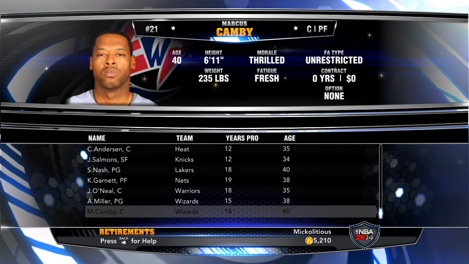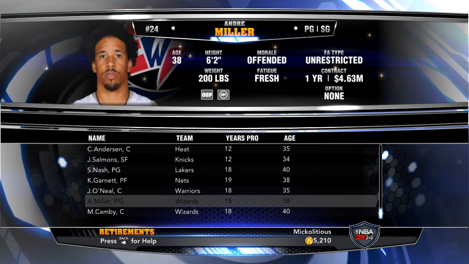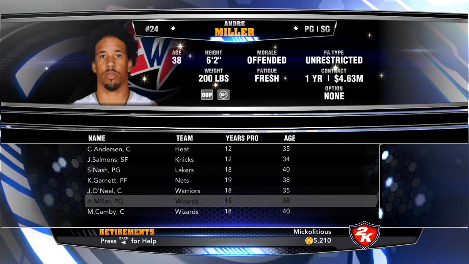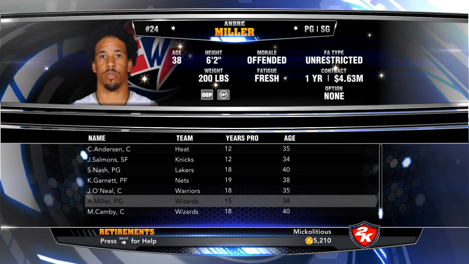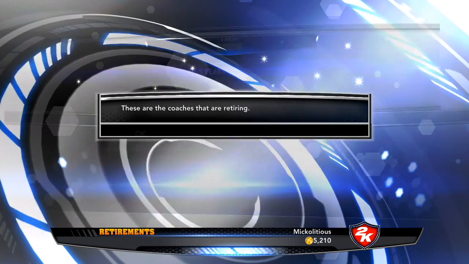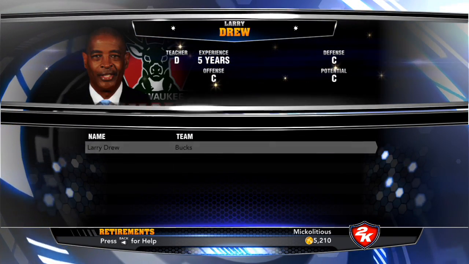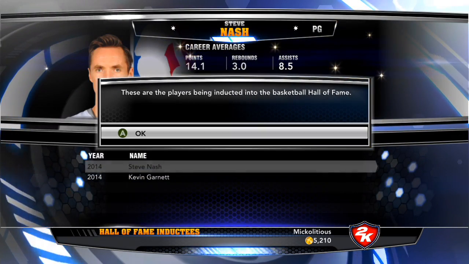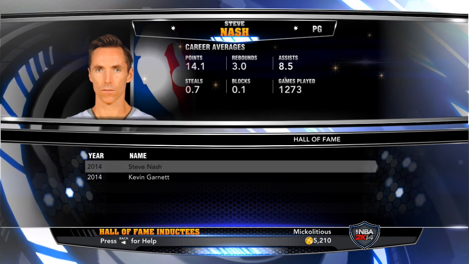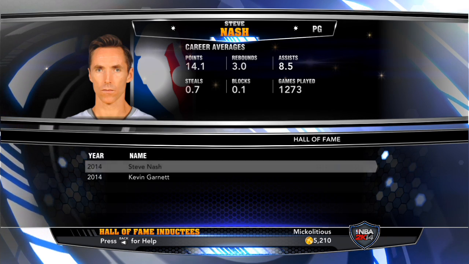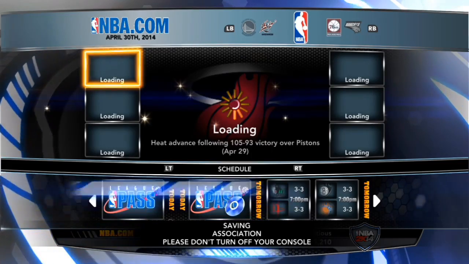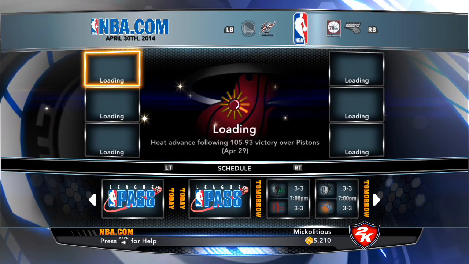And yeah, so Washington, season's over, as now they just get to prepare for next season, as that is very disappointing that they could not pull it out this season, as here's a coach retiring. And finally, we have the Hall of Fame inductions announced by NBA just a couple of hours ago. Steve Nash, Kevin Garnett, both are going to be inducted.